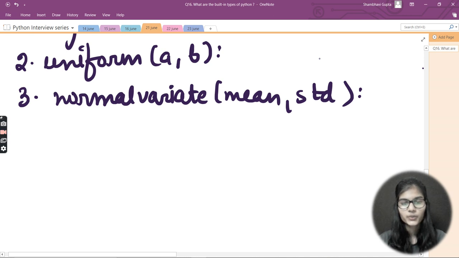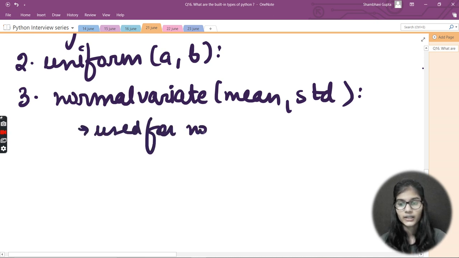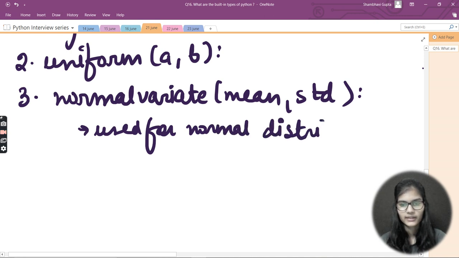This function is used for the normal distribution, where you know the mean and the standard deviation. It is used for finding the normal distribution. So I would just write: used for normal distribution, like this.